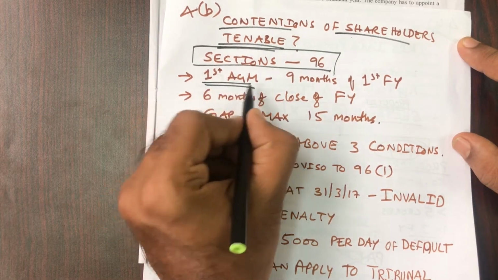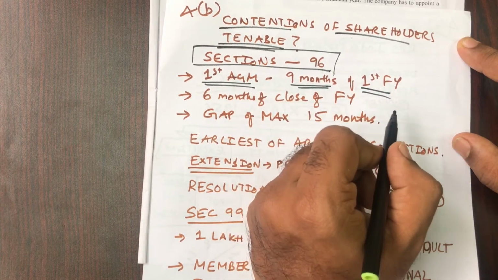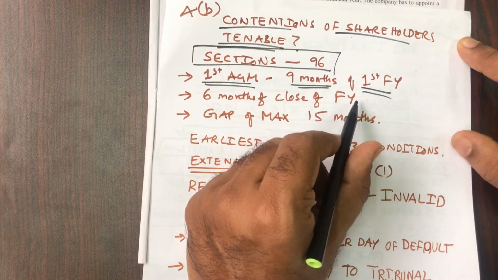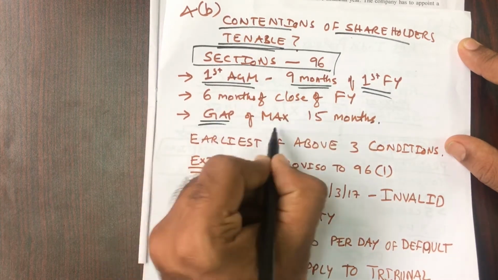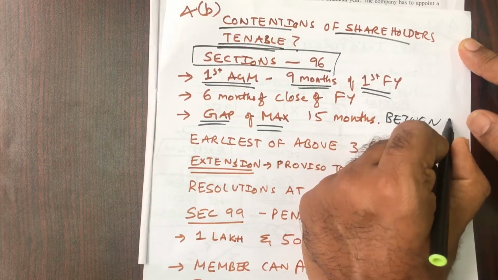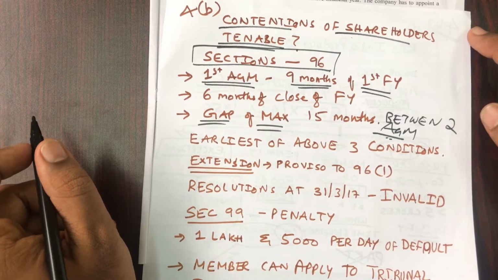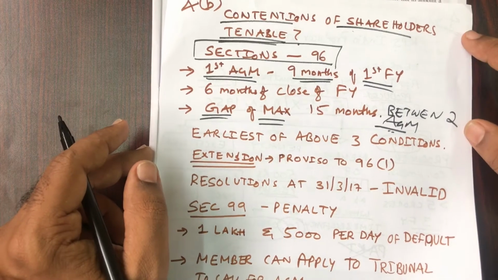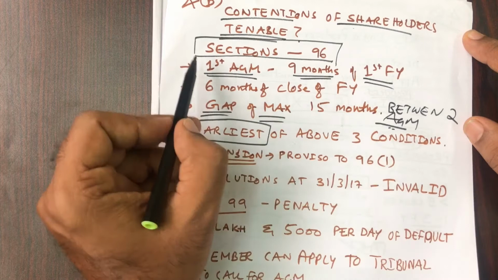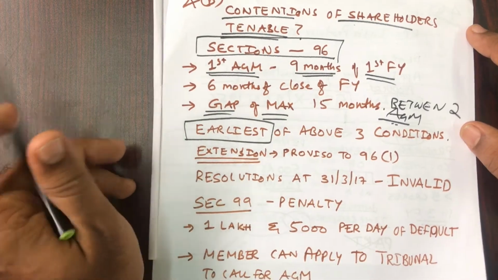The first AGM of any company should be within 9 months of the close of the first financial year, or within 6 months of the close of the financial year for other companies, and a gap of maximum 15 months between two AGMs. So this is a very simple provision which everybody will know. What this provision says is that the earliest of the above three conditions applies, so these three conditions are the ones by which you must hold the AGM. So first let us write this in the answer.